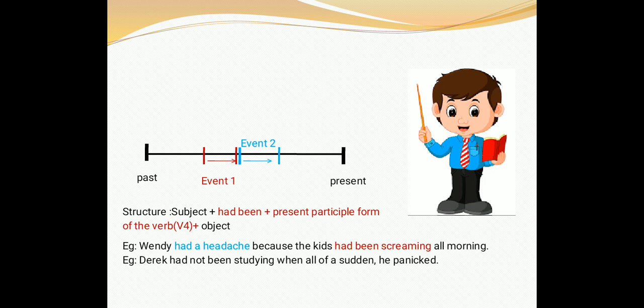For example, Wendy had a headache because the kids had been screaming all morning. First event relates to the kids screaming. As a result of that, Wendy gets a headache. And the reason why we use past perfect continuous here is to focus on the amount of time for which the kids were screaming. We also know that the screaming came first and Wendy's headache came second. Headache is the most recent event in the past. Next example is Derek had not been studying when all of a sudden he panicked.